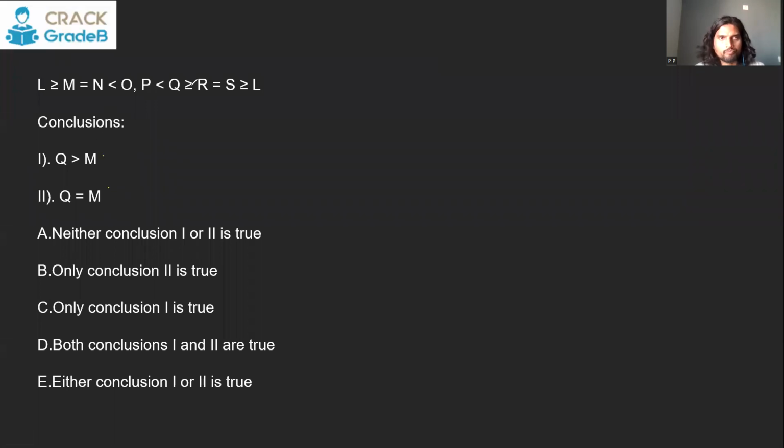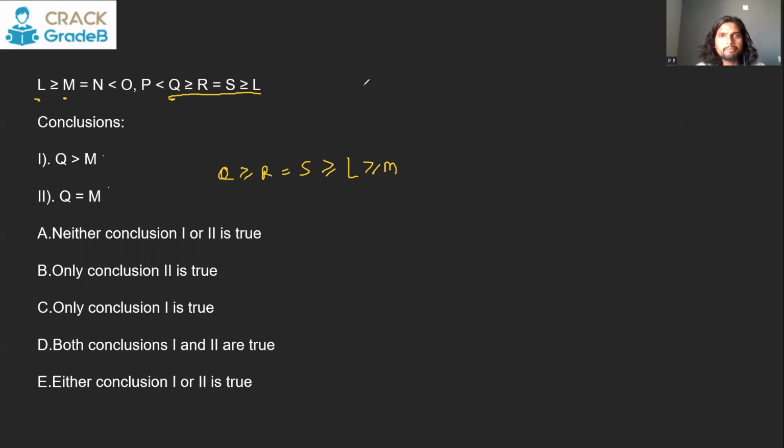Q and M. So you know Q is here, M is here. So the common element between these two is L. So you can write like this: L greater than or equal to M. And after L, you can just continue this till Q. S is going to be greater than or equal to L is equal to R.